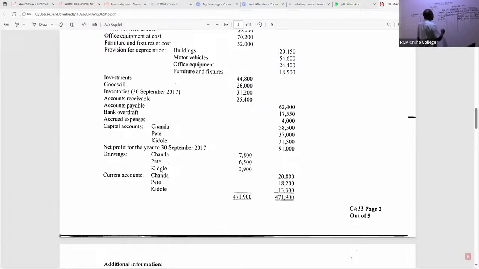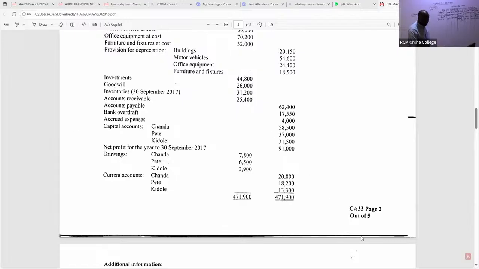So what do we have here for drawings, my good students? I can see Chanda is 7,800. Pete is 6,500. And then I can very comfortably see in this case that this other one is 3,900. Great. Good.